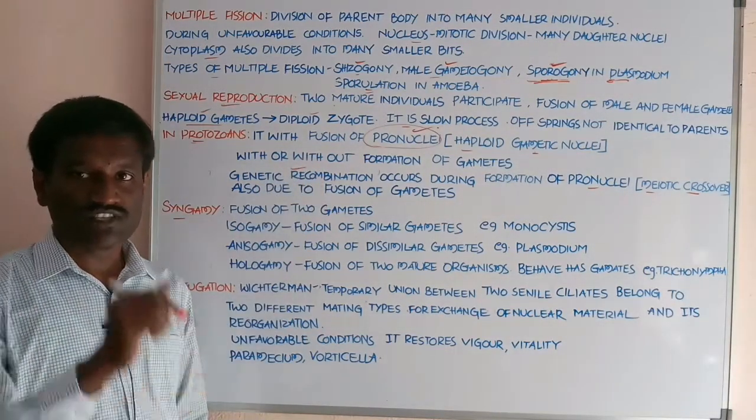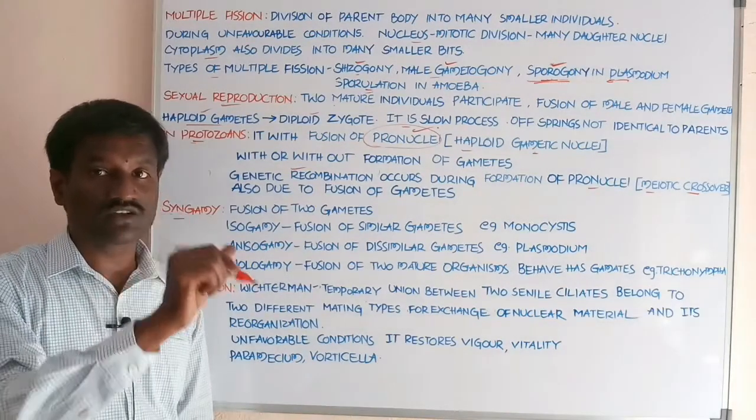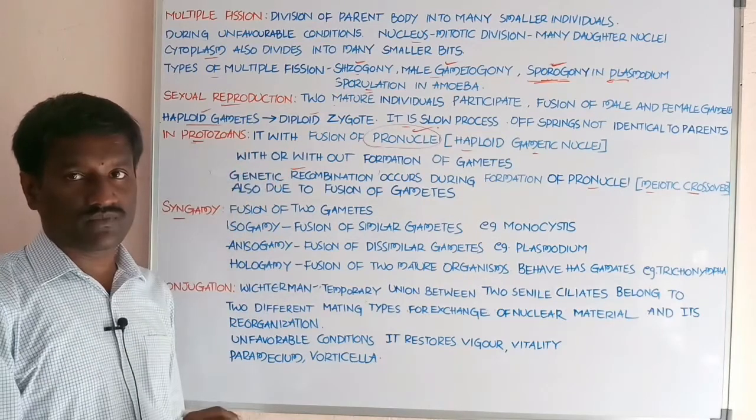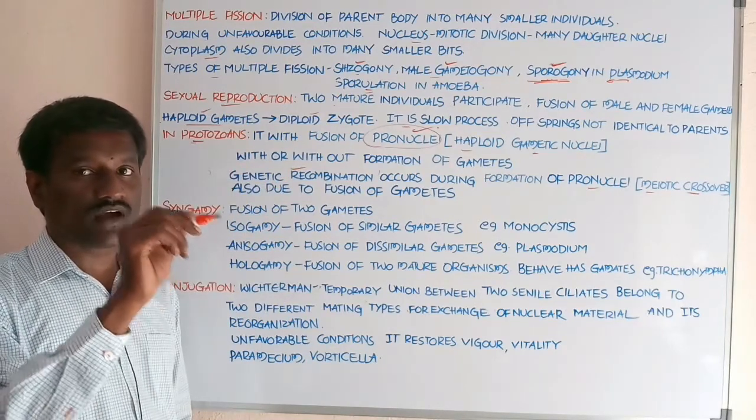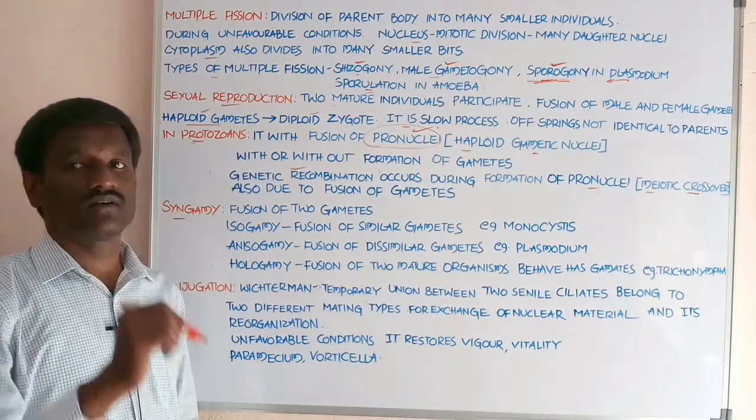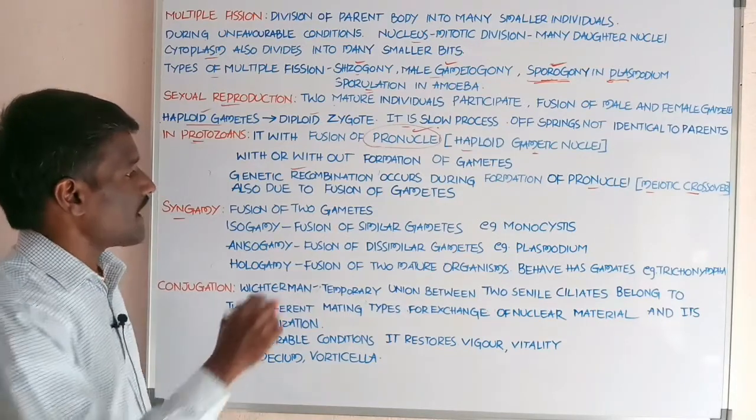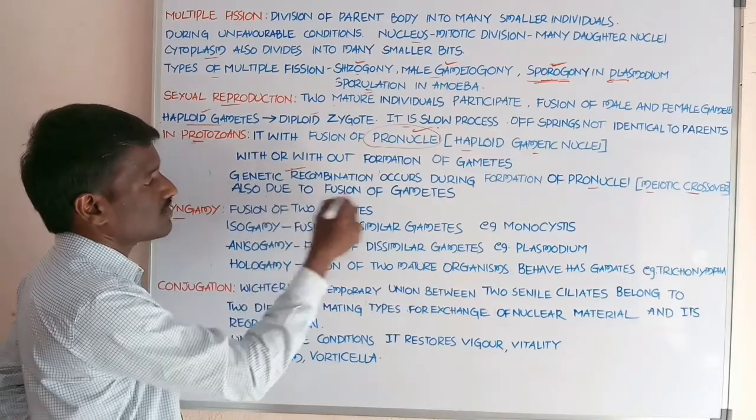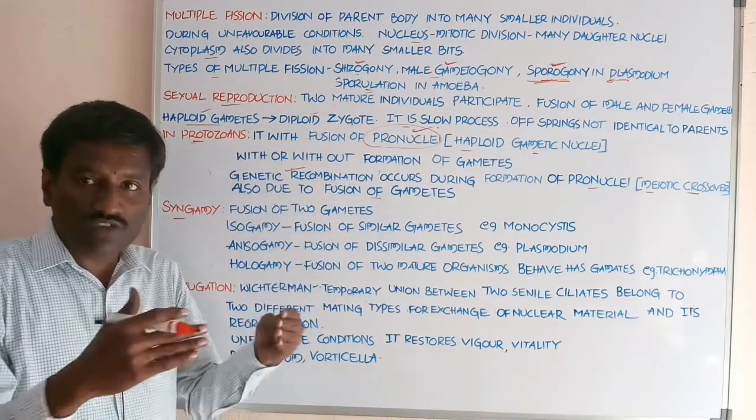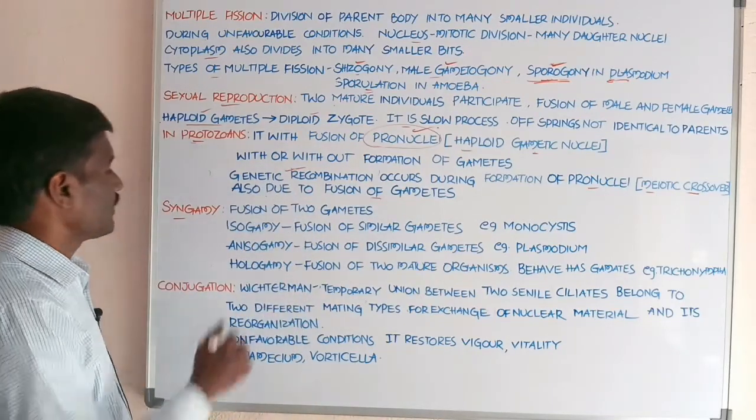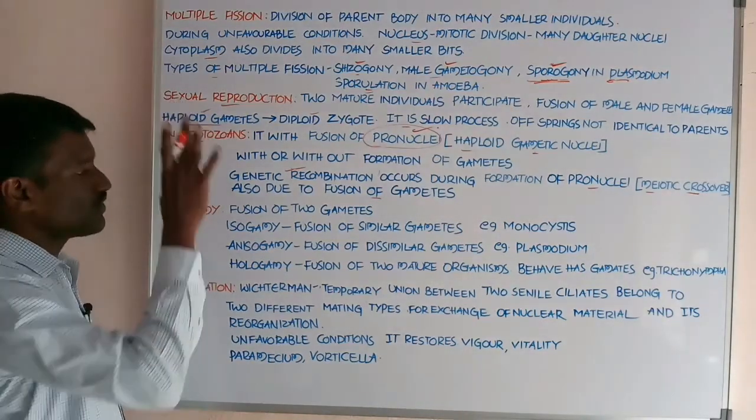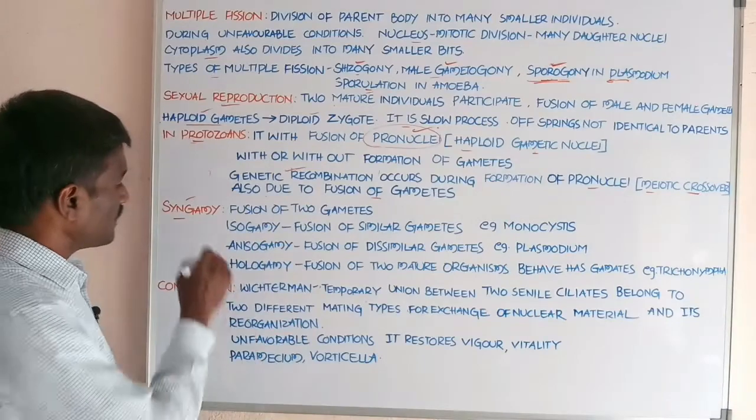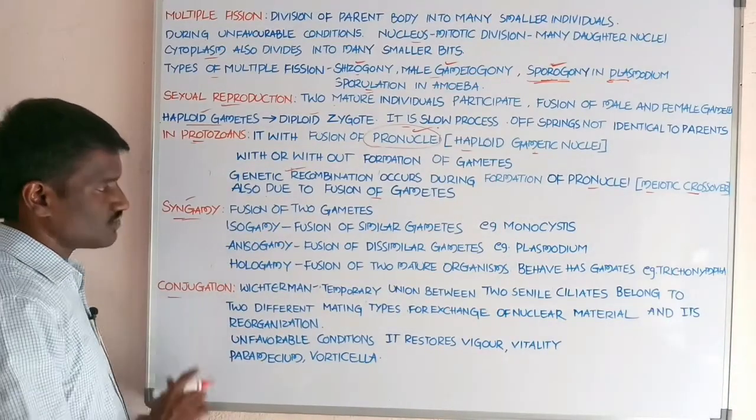Students, genetic recombination occurs during the formation of the pronuclei due to the occurrence of meiotic crossing over, and genetic recombination also occurs due to the fusion of the gametes. Next, in protozoans, sexual reproduction is of two types. One is syngamy, another one is conjugation.